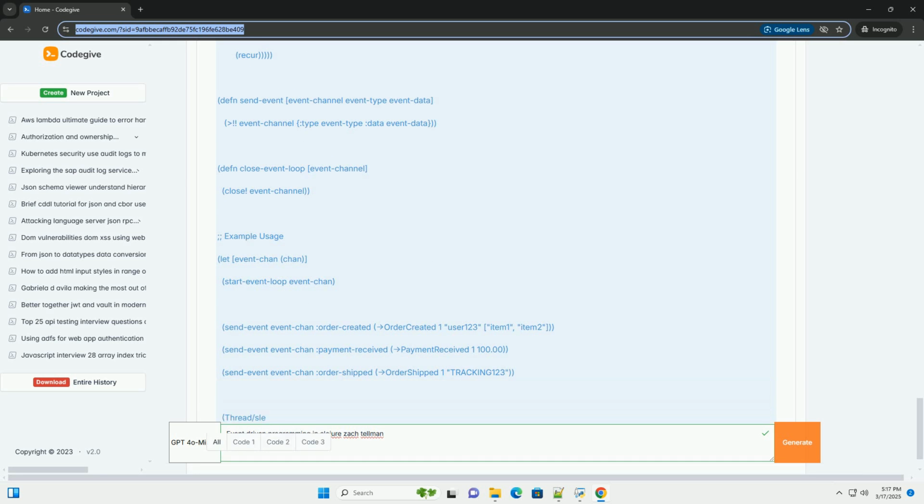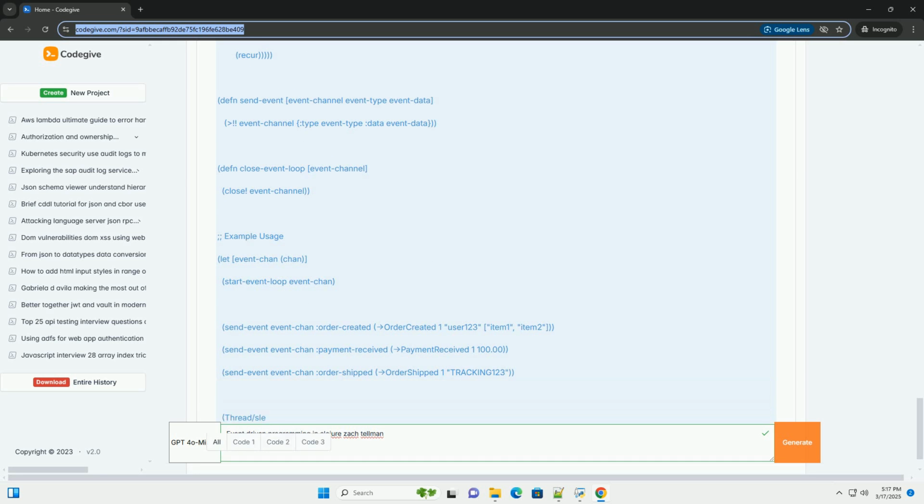A simple example, a basic event dispatcher. Let's start with a minimal example using core.async channels as our event queue and dispatcher. Explanation: 1. Create event channel: creates a core.async channel that will serve as our event queue. 2. Event handler: a simple example handler that just prints the event.